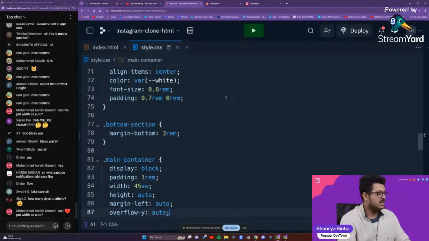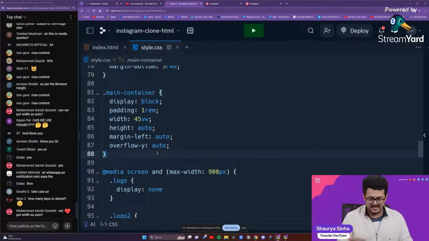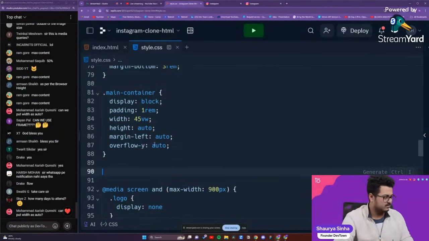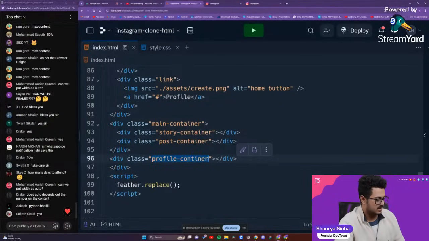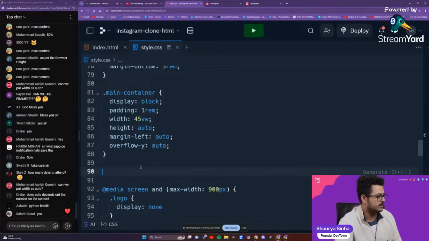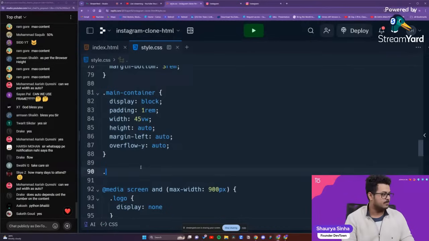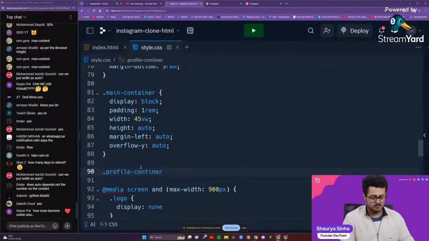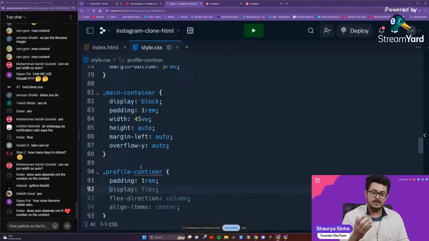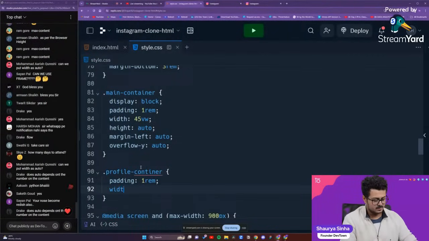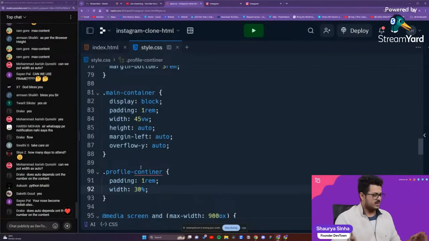Okay. The next one is our container on the right hand side. That is our profile. What did we leave it as? Profile container. Okay, so we need to apply some things to the profile container so that we are able to see it and it does not mess up our stuff at a later point of time. So for the profile container, we'll just put the basics, guys. Padding of 1rem, because that is what we have used throughout the entire website. And the next part is our width. Width is provided as 30%. And that's it. We are not going to change anything inside.